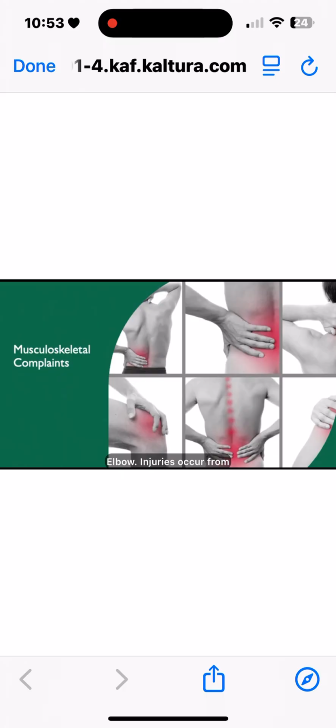Elbow. Injuries occur from repetitive wrist and elbow use. One in particular that is common is epicondylitis. So we have a lateral epicondyle and a medial epicondyle. Lateral epicondyle is commonly found among patients who are tennis players, often referred to as tennis elbow.